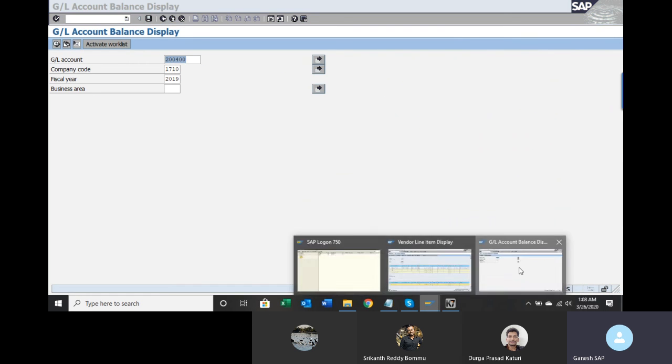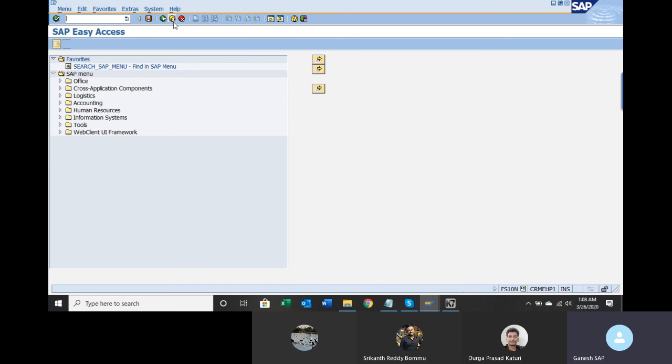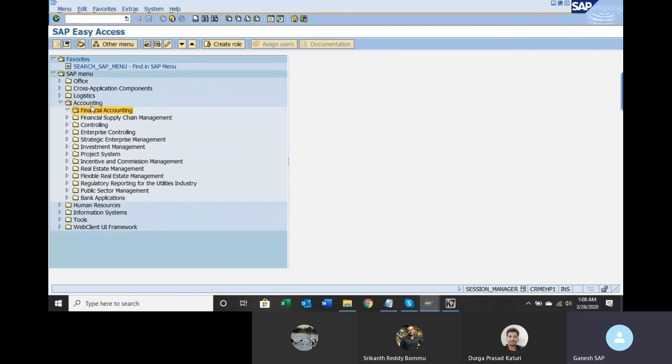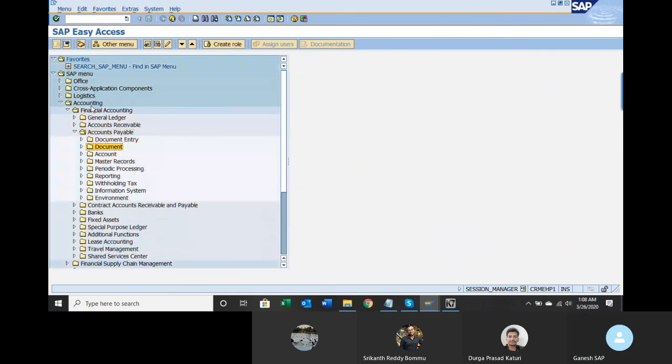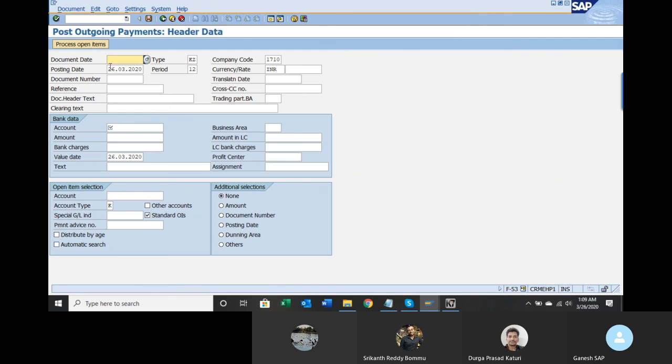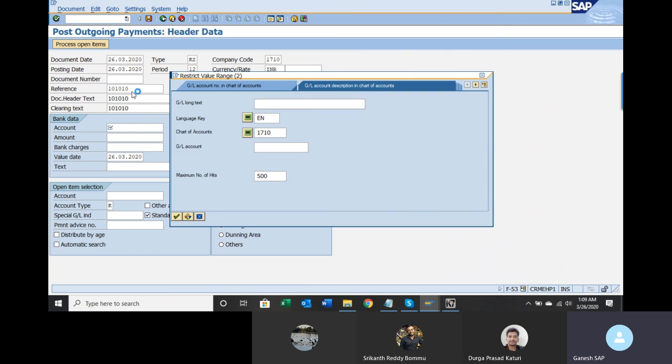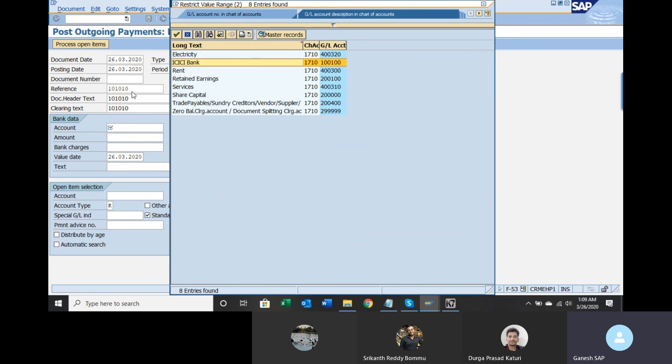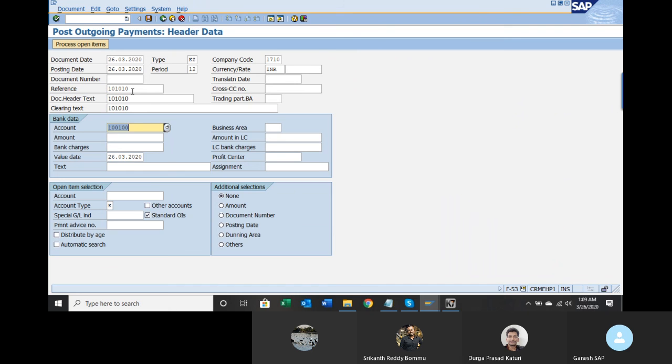Fine. So let us try to make the payment for this vendor. Go to accounting, financial accounting, accounts payable, document entry, outgoing payment, post, F-53. Use the same date and vendor number. Reference you can give anything, it is free text. Bank data, press F4, enter, select bank account. What is the amount? 1,25,000.